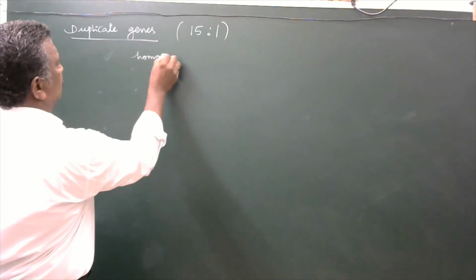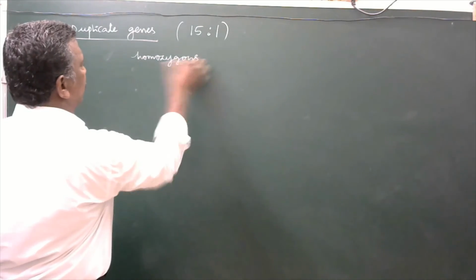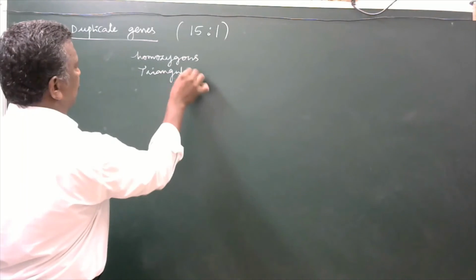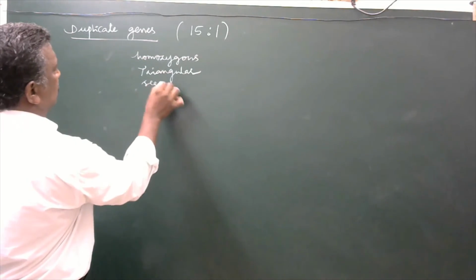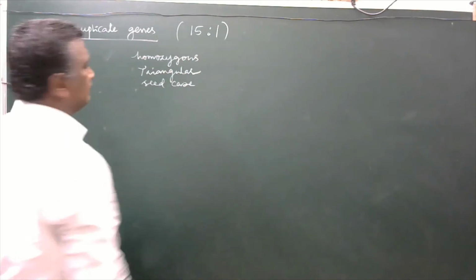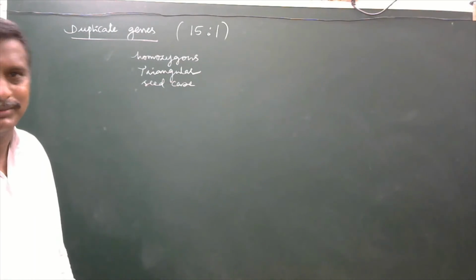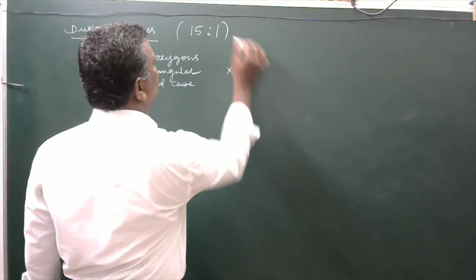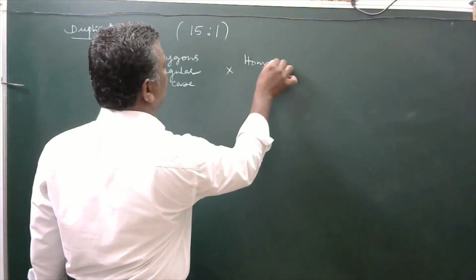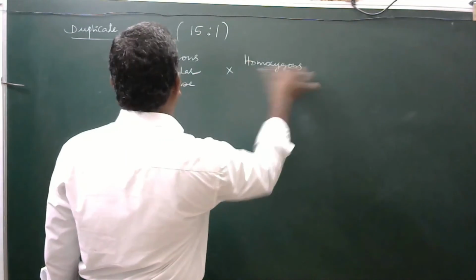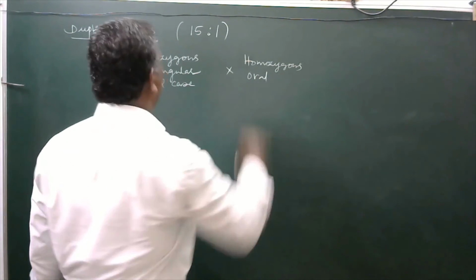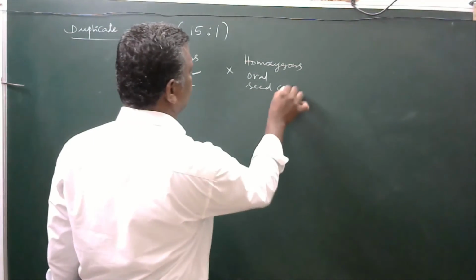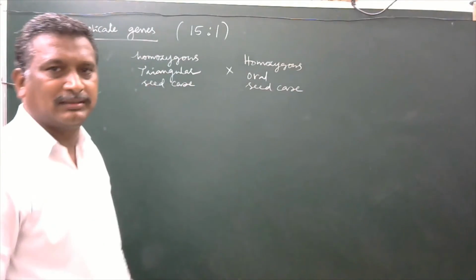Homozygous triangular seed case Bursa pastoris is crossed with homozygous oval seed case of Bursa pastoris.